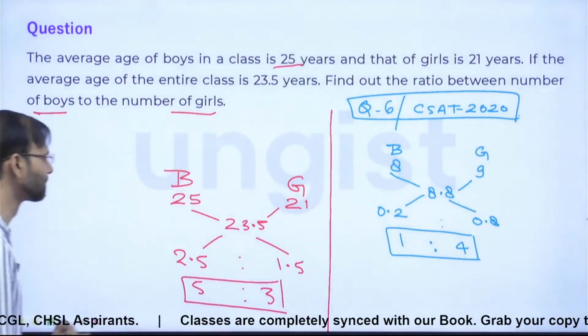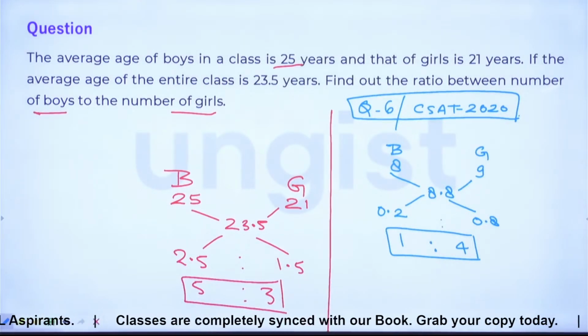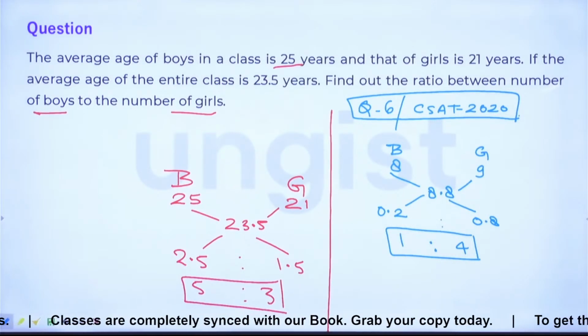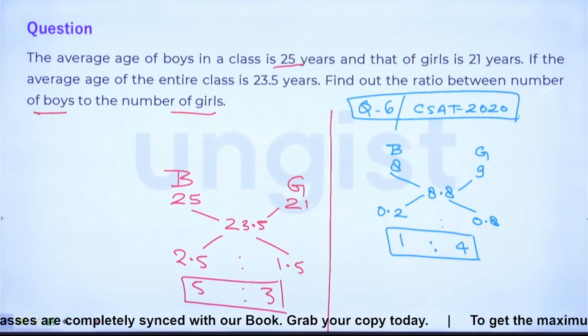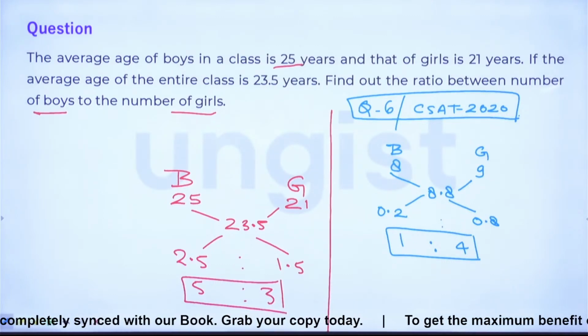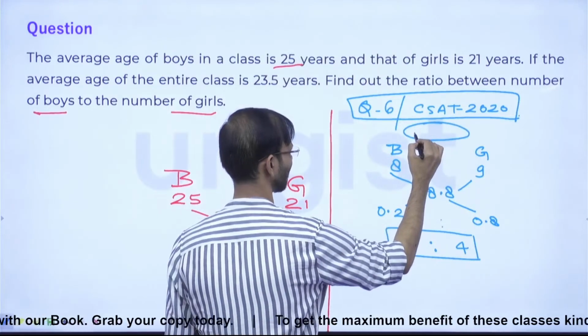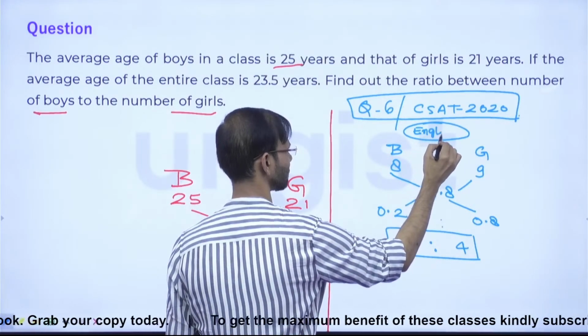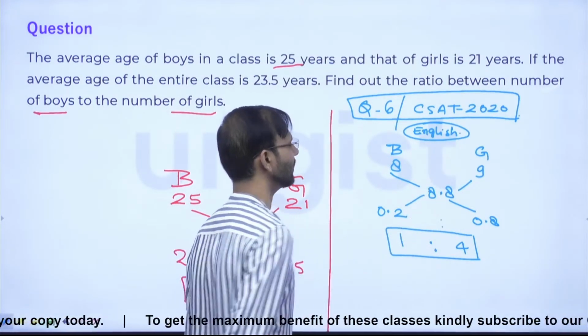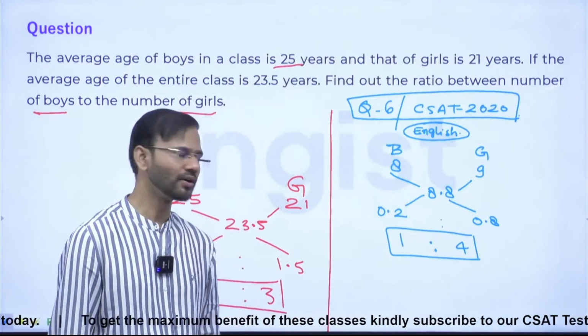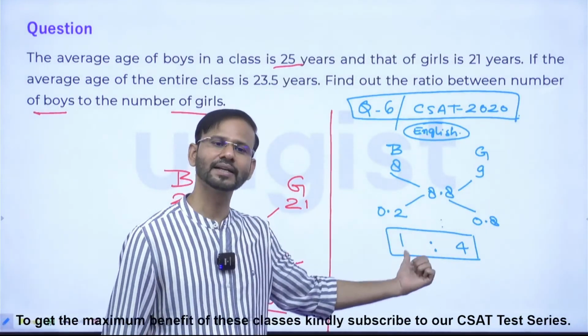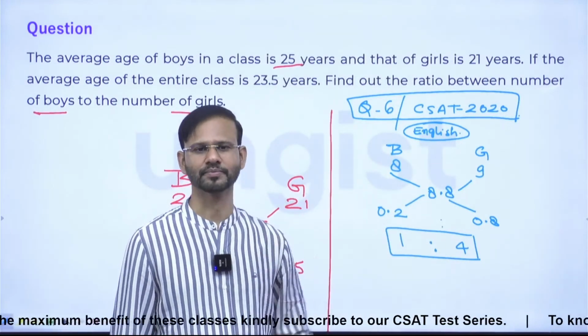Yes, check once. So they are saying girls is 9, boys is 8 and overall average is 8.8. This is the column of English that we have taken, right everyone? This is the column of English. Fine. So guys, the ratio of boys to girls in that class is 1:4.